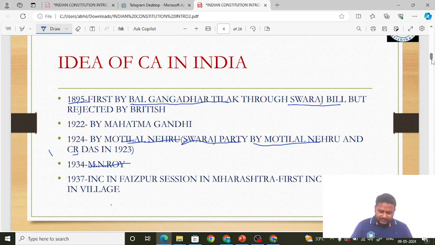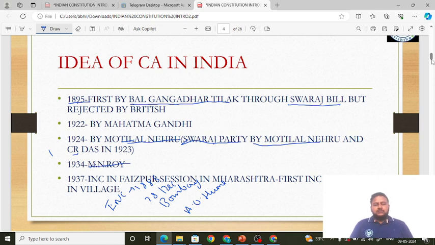See, when it comes to INC, when was it formed? INC was formed in 1885, 28 December. The first session was held in Bombay, by a British retired civil servant. His name was Allan Octavian Hume. Okay, so although it was formed in 1885, the demand for Constituent Assembly was made by the Congress in 1937.